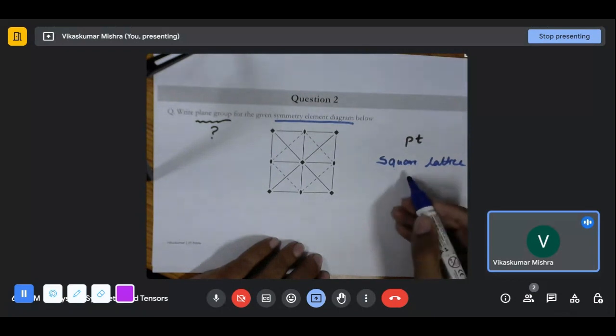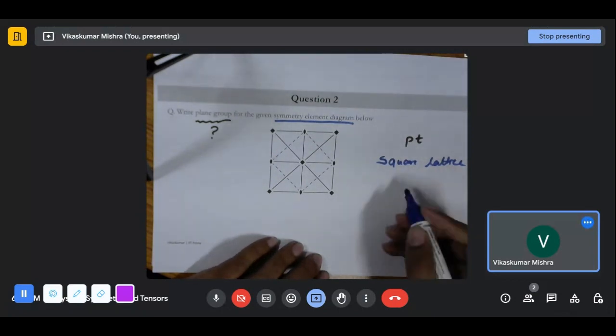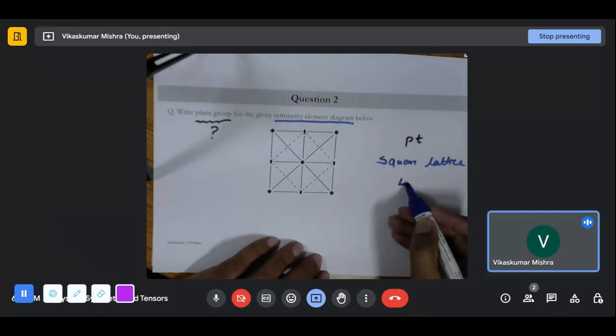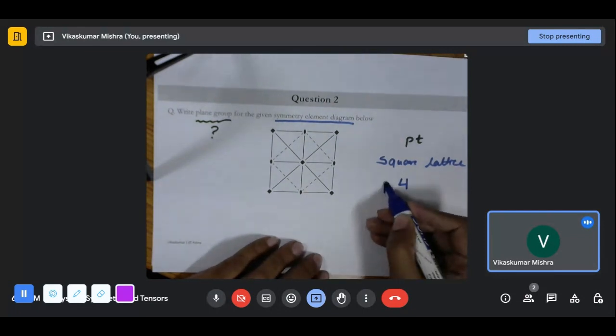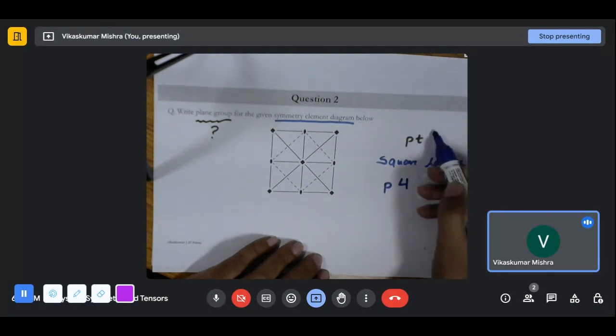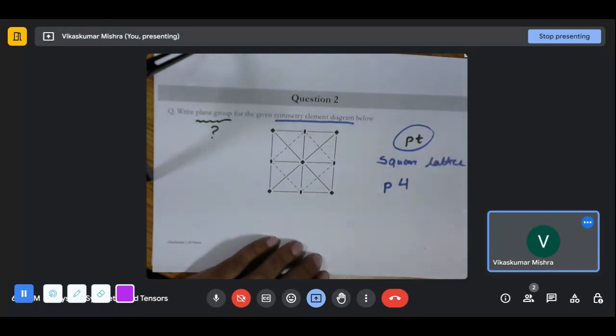And we know for the square, the first thing which we can write is the fourfold rotation at the origin, which is also given over here. It will be primitive, first of all, because the square lattice is primitive in nature. Now there are two remaining places which we need to fill. And once we fill that, this question will be completed.